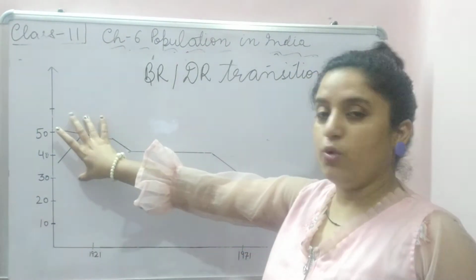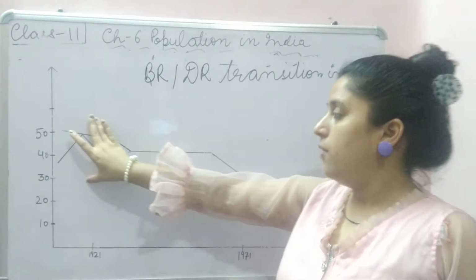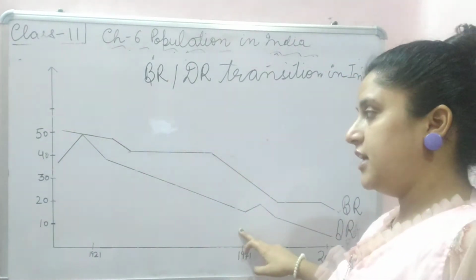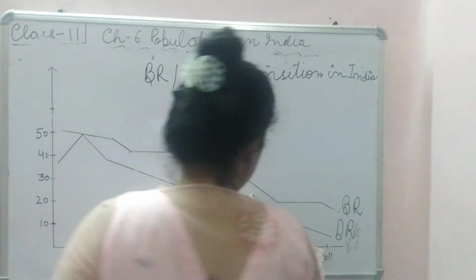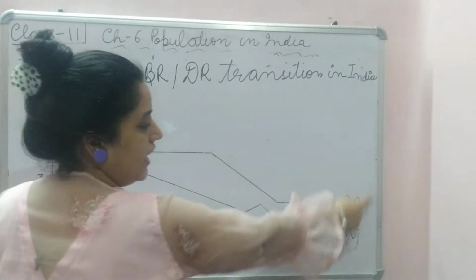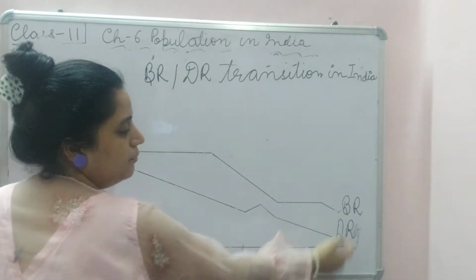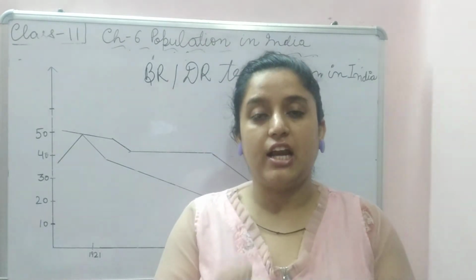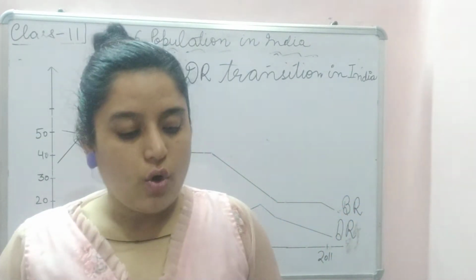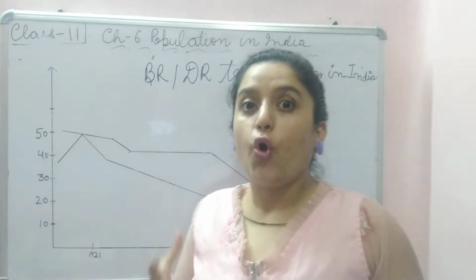Initially, everything was low. Then the death rate declined and the birth rate remained constant. There came a steep fall here, okay, and at the end in 2011, birth rate and death rate were declining.